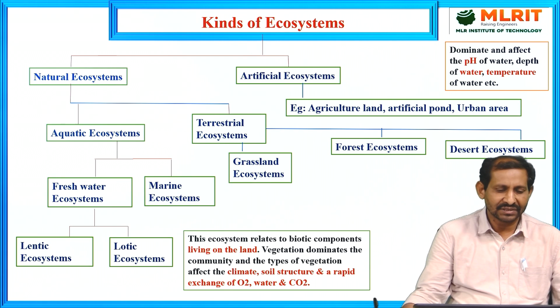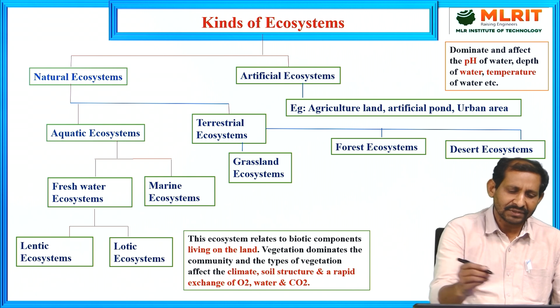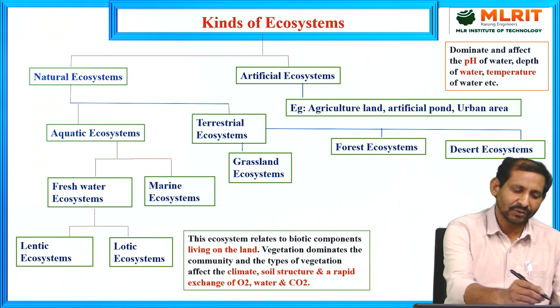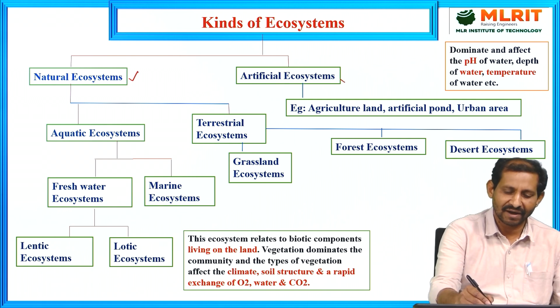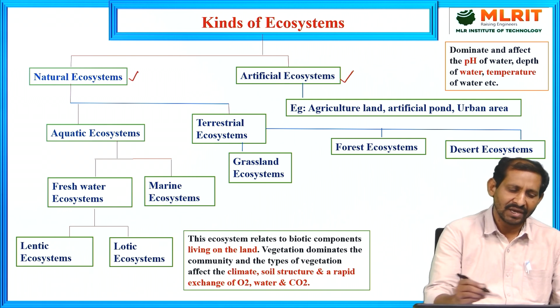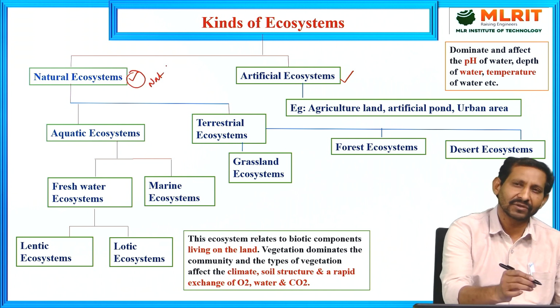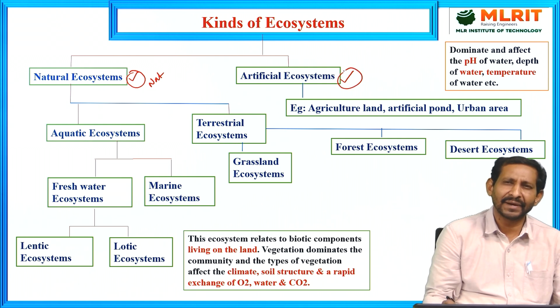The first is the classification of the ecosystem. Based on origin, the ecosystem will be classified into two categories. The first one is the natural ecosystem and the second one is the artificial ecosystem. A natural ecosystem is created by nature itself, of natural origin. Artificial ecosystems are man-made.